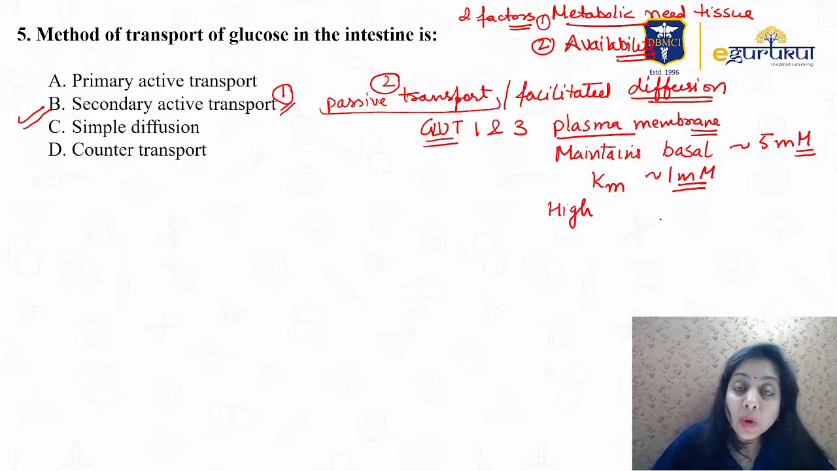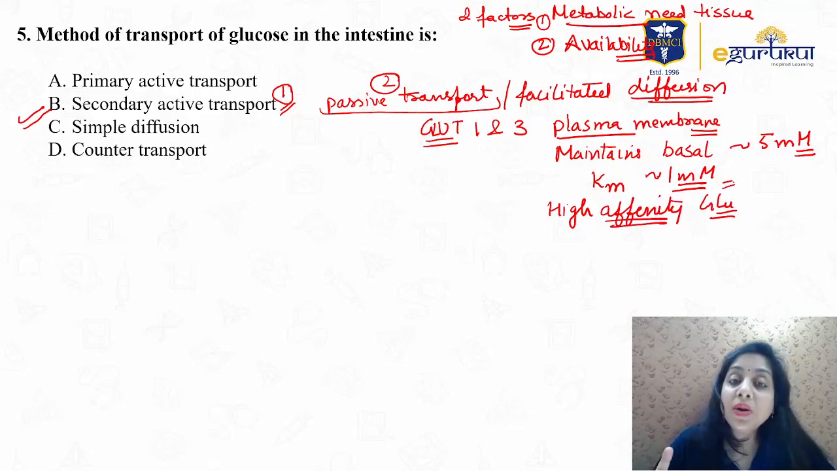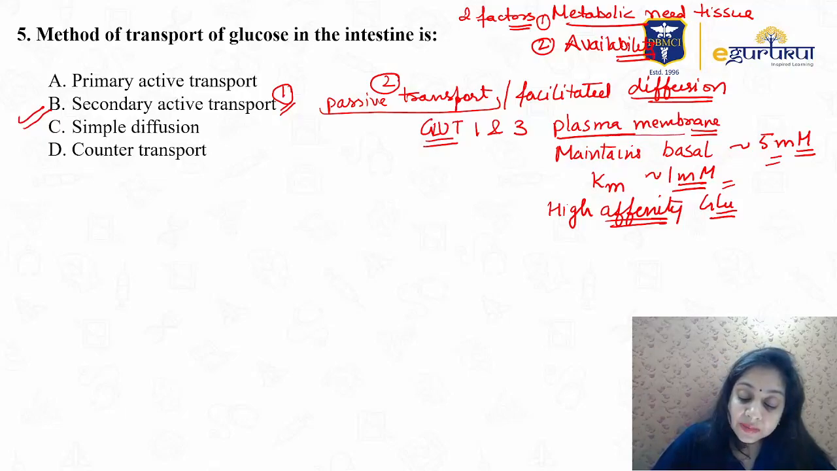Km is 1 millimolar, a smaller number. Lower Km, we know from Michaelis-Menten, means high affinity. GLUT1 and GLUT3 have a high affinity for glucose, right? And Km is 1 millimolar. We should know that. It maintains the basal glucose uptake, that is 5 millimolar. Another important point to remember related to GLUT1 and GLUT3: it is found in the plasma membrane throughout the body, right?